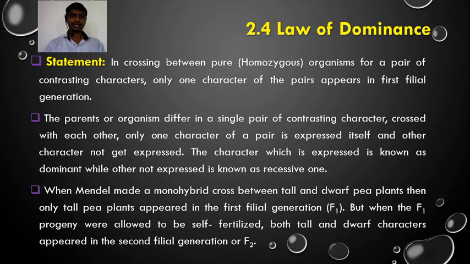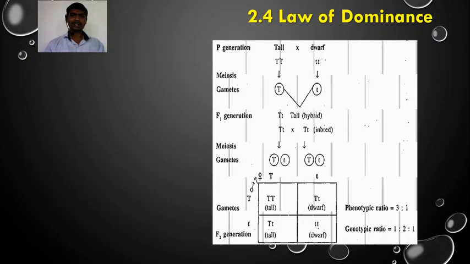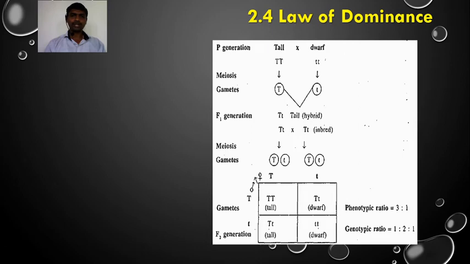Then in the F1 generation only tall plants appeared. But when the F1 progeny were allowed to self-fertilize, both tall and dwarf characters appeared in the F2, or second filial generation. We are discussing the law of dominance. When Mendel made a monohybrid cross between tall and dwarf plants, only tall plants appeared in the F1 generation. So Mendel said that when a cross is made for a single pair of characters, only one character of the pair appears in the F1 generation.